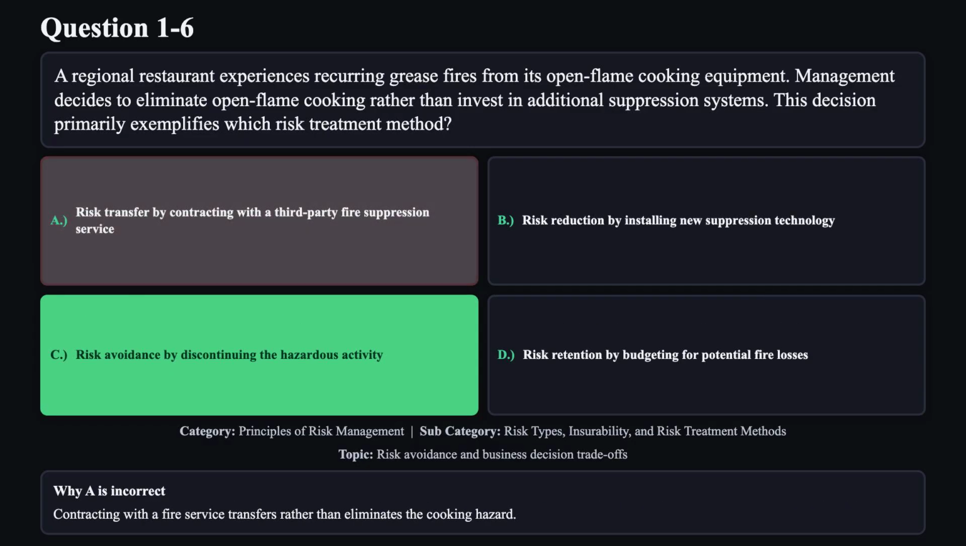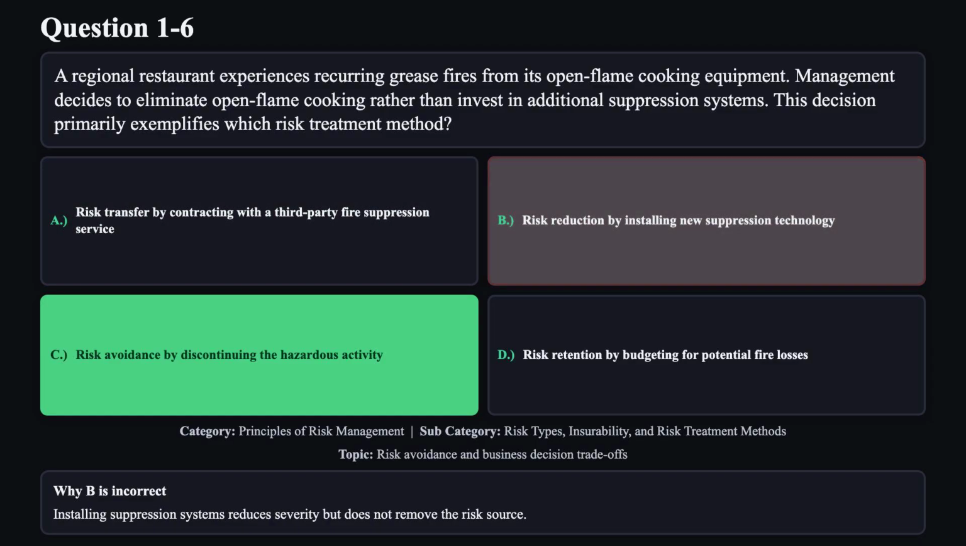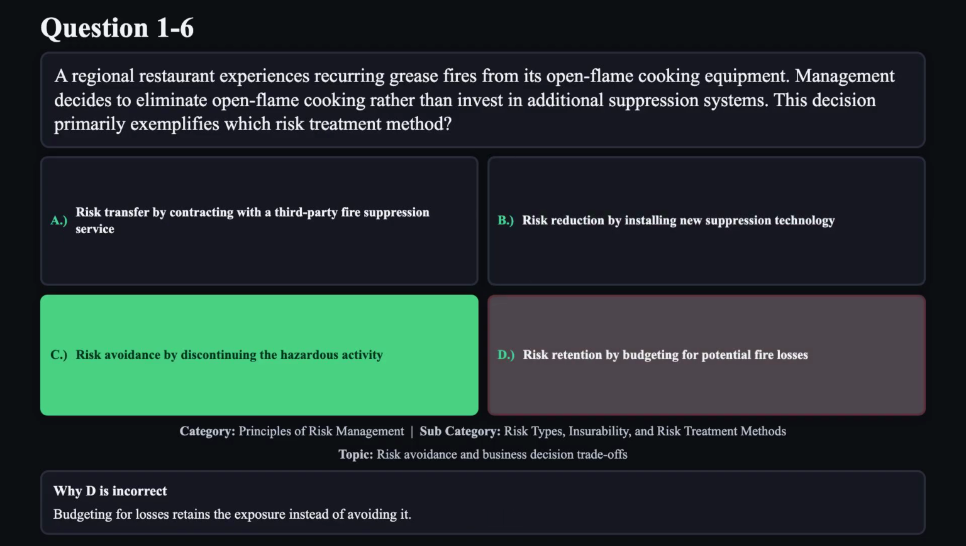Reason A is not correct. Contracting with a fire service transfers rather than eliminates the cooking hazard. Reason B is not correct. Installing suppression systems reduces severity but does not remove the risk source. Reason D is not correct. Budgeting for losses retains the exposure instead of avoiding it.